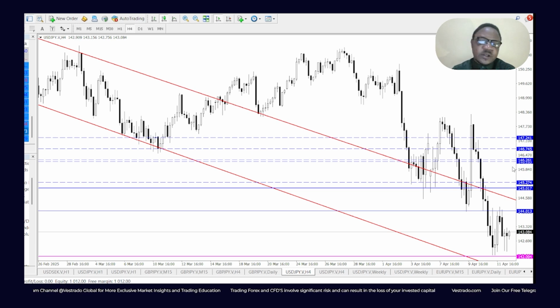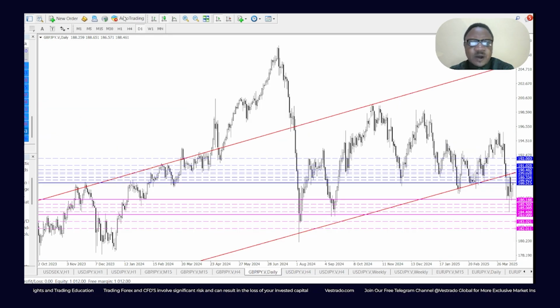On scalping or intraday moves, beyond that, we could see price touch 146.74, and above that 147.00, 147.24 for the USD/JPY. Finally, last but not the least, the GBP/JPY.